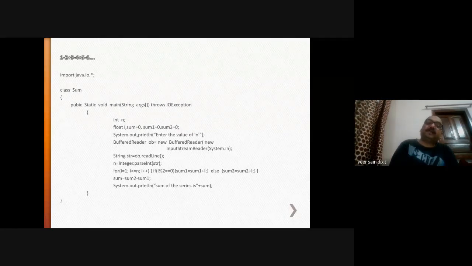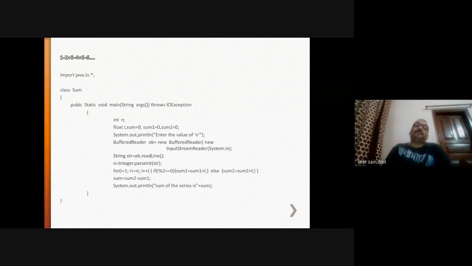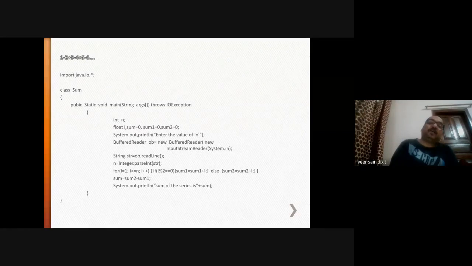And since this is the first statement to be executed, we have used public. Otherwise, the operating system will not call it whenever you write java Sum from the command line, then this function will not be called. That's why we have used public.